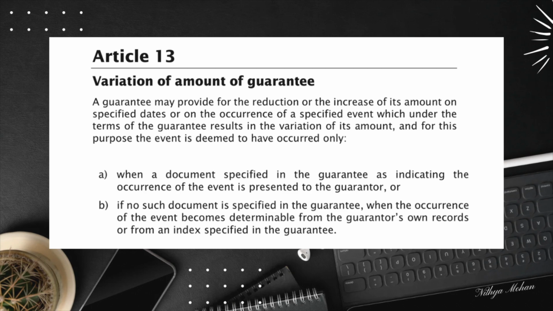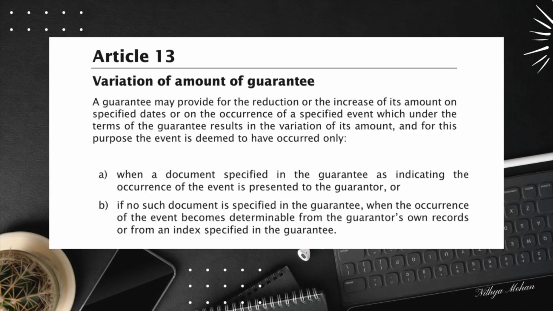If the guarantee states that the amount adjusts based on a payment milestone, the guarantor can determine the amount from its own transaction record without needing to look at the contract. And for third example, let's say guarantee reference a publicly available index such as a commodity price index. The guarantor can use the index to assess the current value of the guarantee.